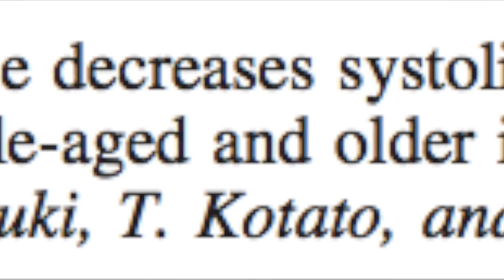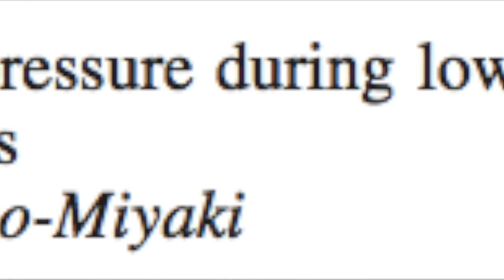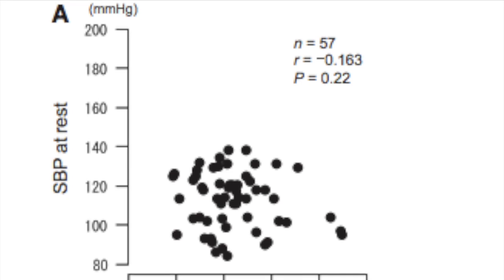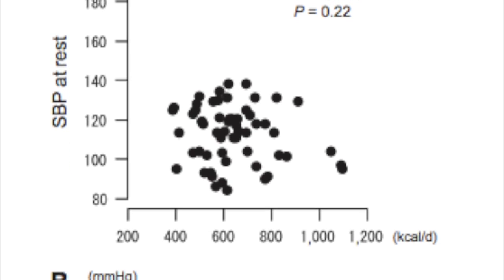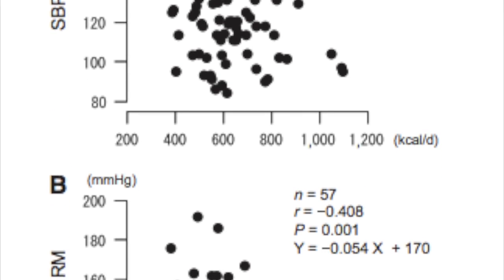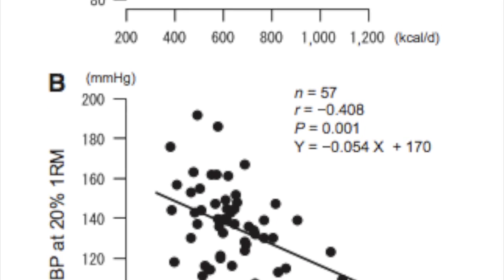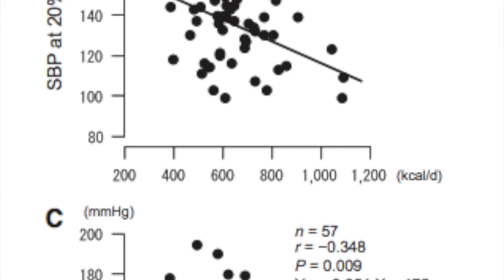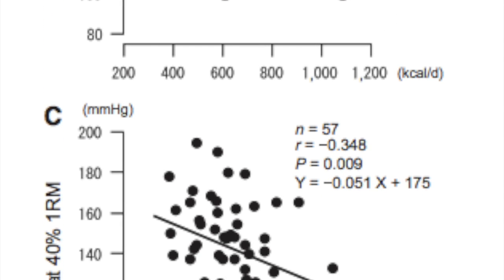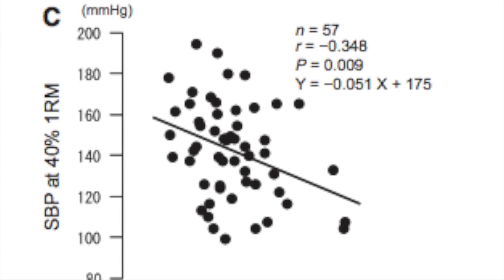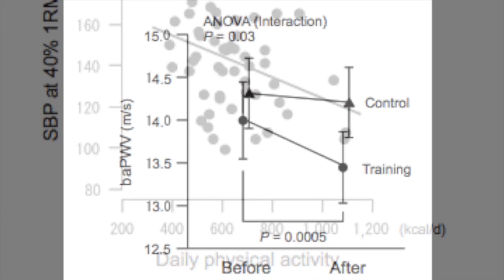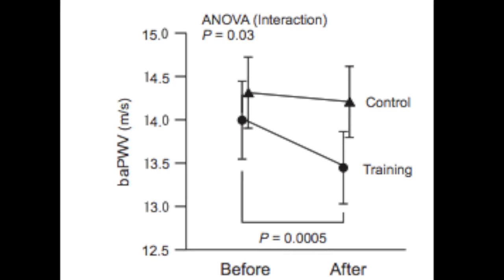Exercise has been linked to reduced blood pressure. Here, Otsuki and co-workers examine the effects of habitual exercise in the form of low-intensity resistance exercise on systolic blood pressure in middle-aged men and women. In normotensive women aged approximately 62 years, maximal oxygen uptake was correlated with systolic blood pressure. Physical activity or maximal oxygen uptake was shown to be a predictor of systolic blood pressure response during resistance exercise.